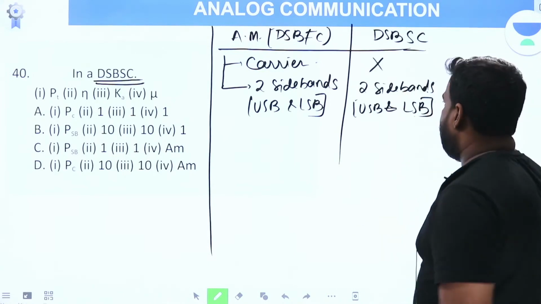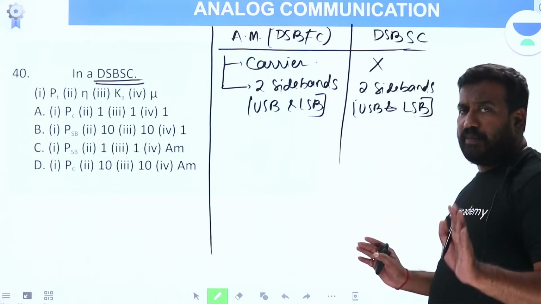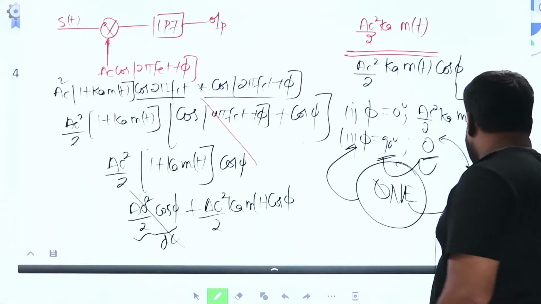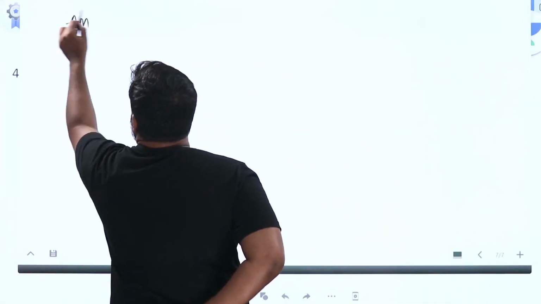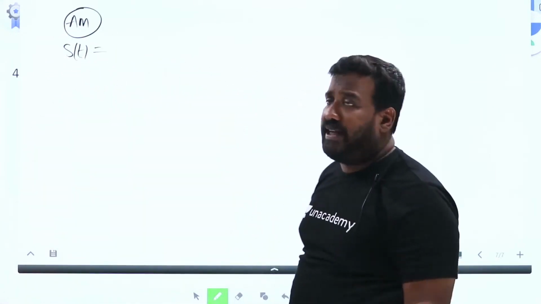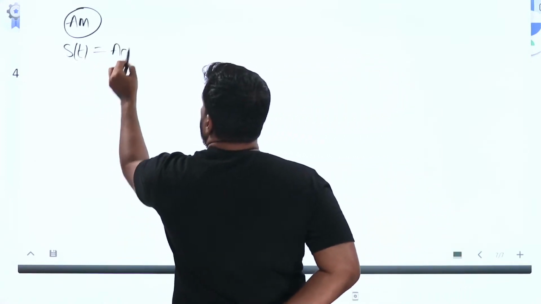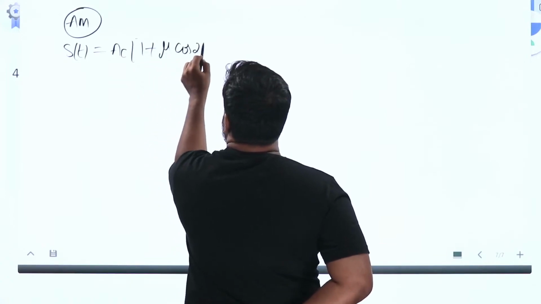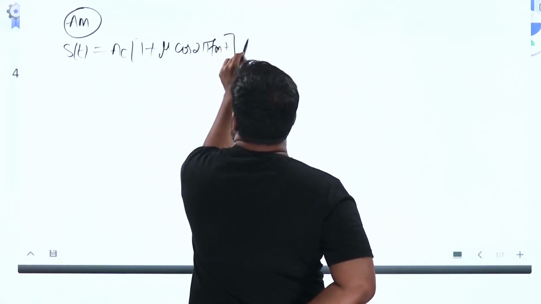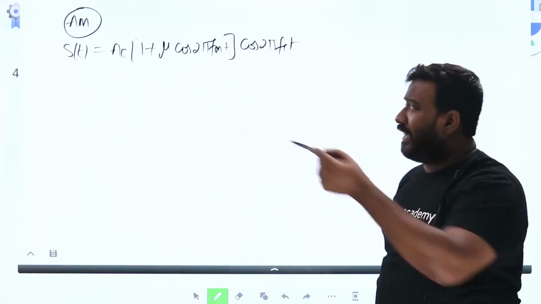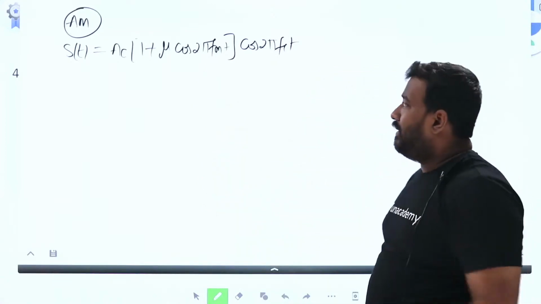Now let me explain in detail. If you see the AM signal, the time domain equation of the AM signal is given by s of t is equal to Ac into 1 plus mu times cos 2 pi fm t, into cos 2 pi fc t. Up to this I explained just before, I don't want to repeat it. This is the time domain equation.